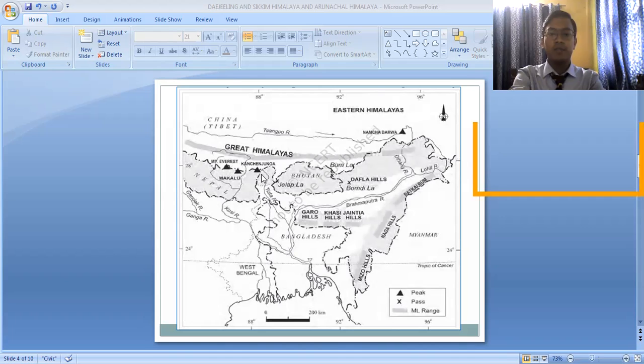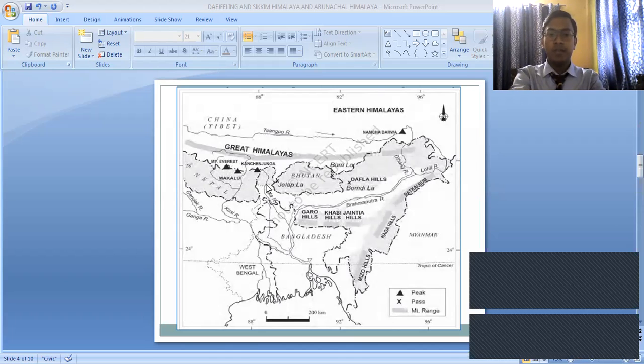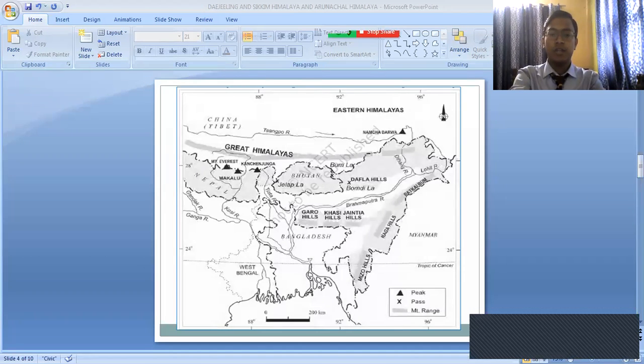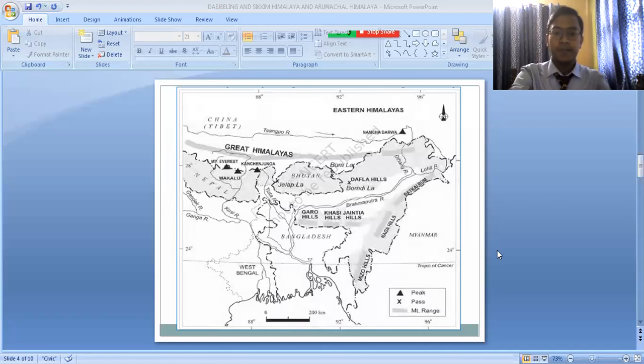Okay, and this part is on this side. We are having the Nepal Himalayas, and on the right hand side, we are having the Bhutan Himalayas. That is the country of Nepal and Bhutan in the west and the east. So next we are going to discuss the Arunachal Himalaya.